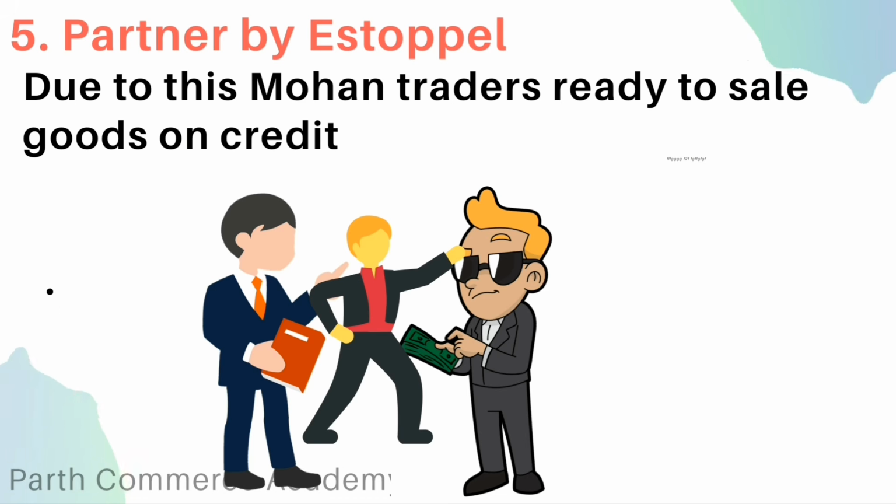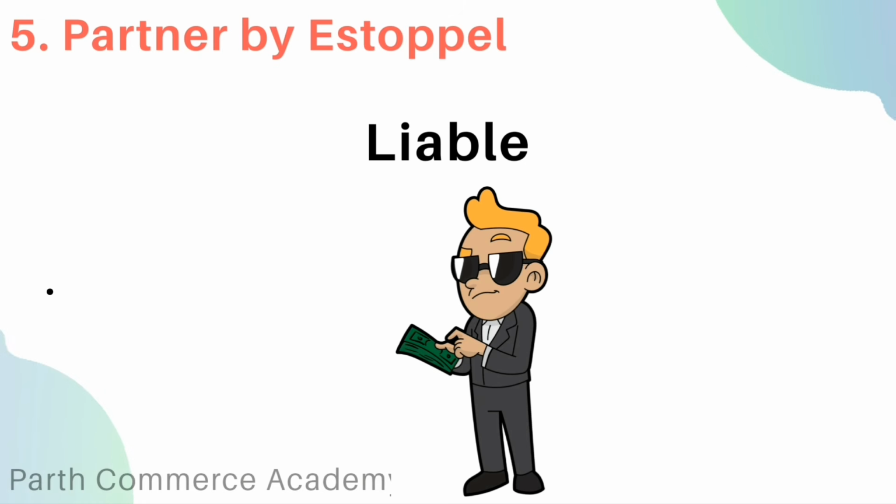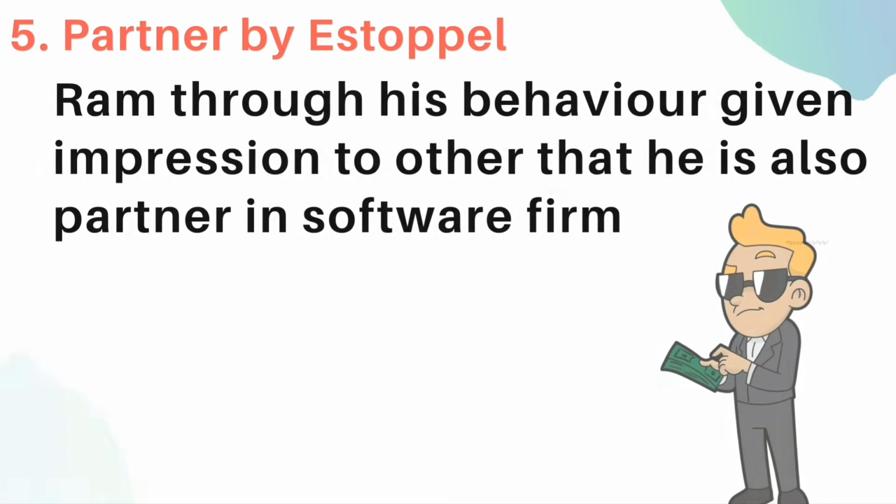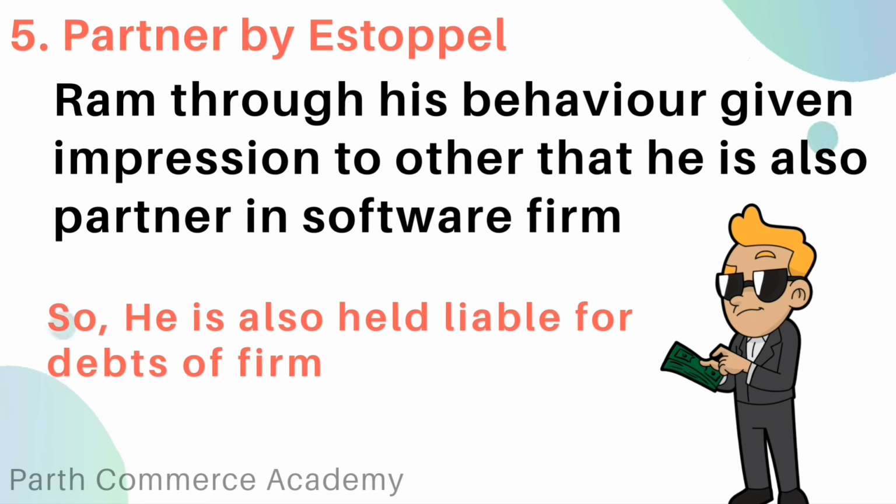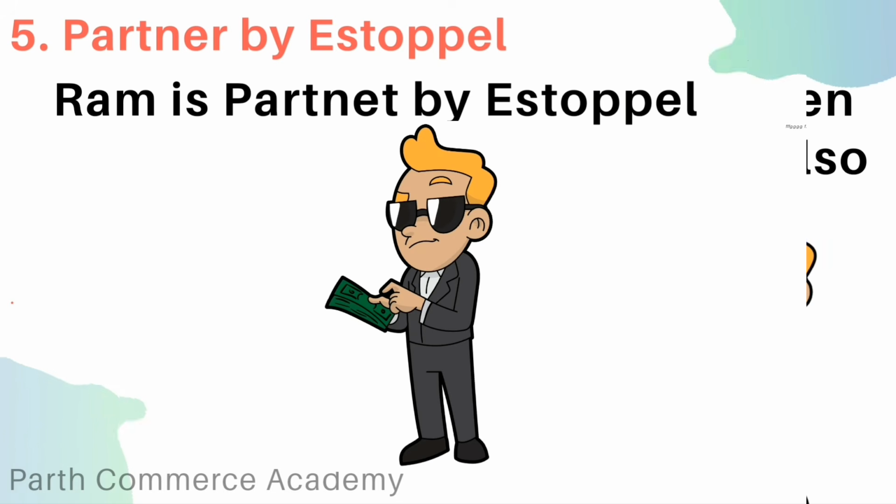On the basis of this negotiation, Ram is also liable for repayment of such a debt like other partners. So here Ram, through his behavior, gives an impression to Mohan Traders that he is a partner in the software firm. So he is also held liable for the debt of the firm, because in the eyes of Mohan Traders he is a partner in the software firm. So here Ram is considered a partner by estoppel.